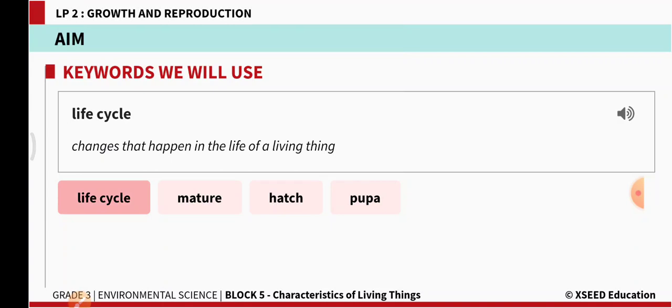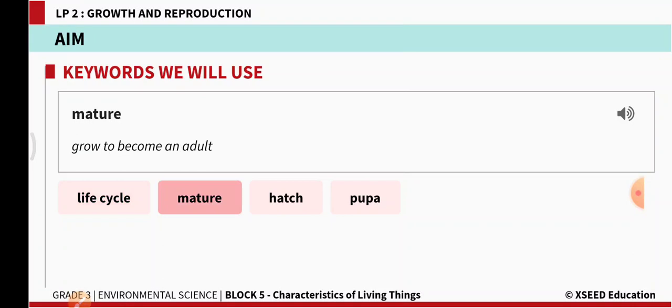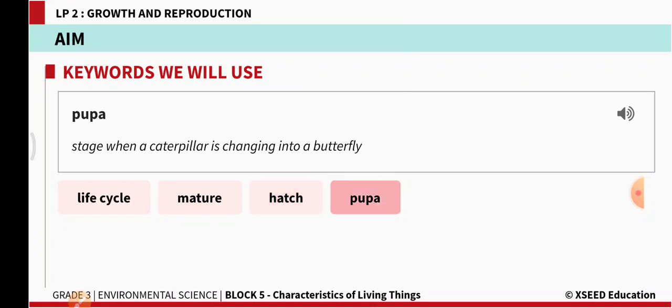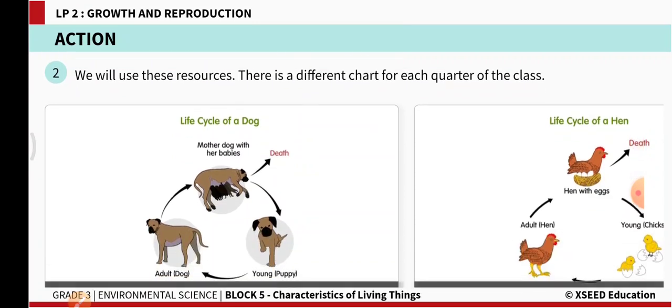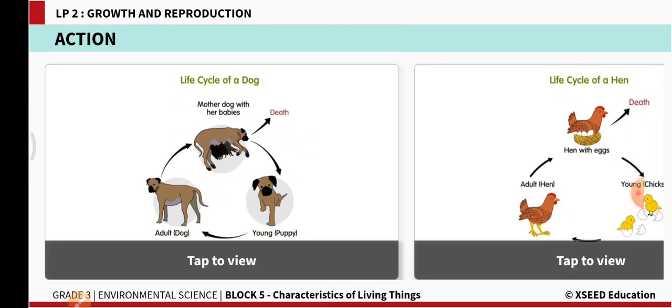What is a life cycle? Changes that happen in the life of a living thing. Mature: grow to become an adult. Hatch: come out of the egg. Pupa: stage when a caterpillar is changing into a butterfly. Let's move ahead. There are some beautiful pictures here, students.